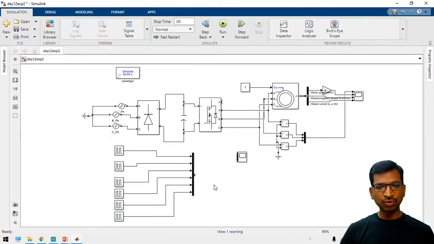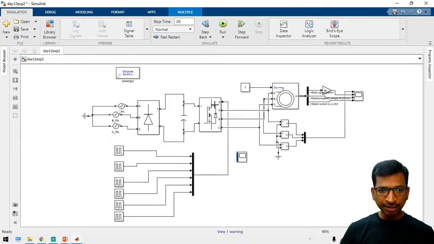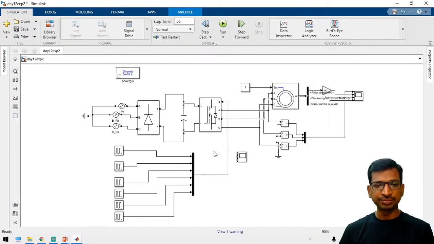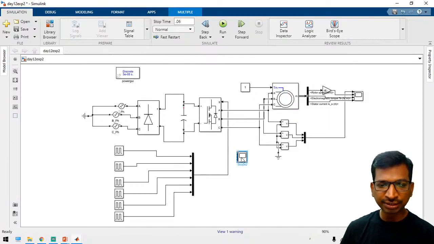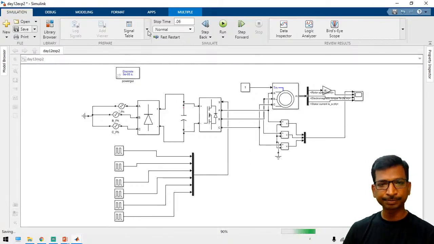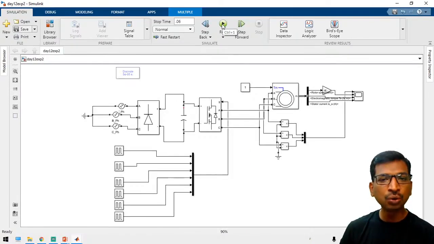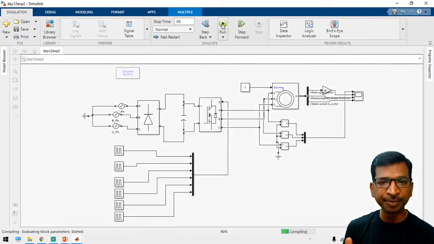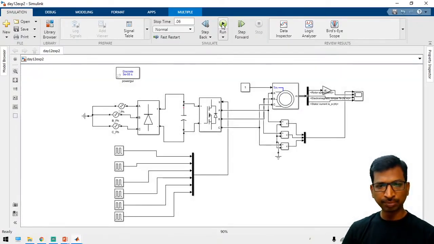So now we have connected. You can apply this pulse to the universal bridge, right? Like this, you can generate a PWM for this inverter. Similarly, we have to generate a 180-degree mode and sine pulse width modulation also. So let us move to the sine pulse width modulation.